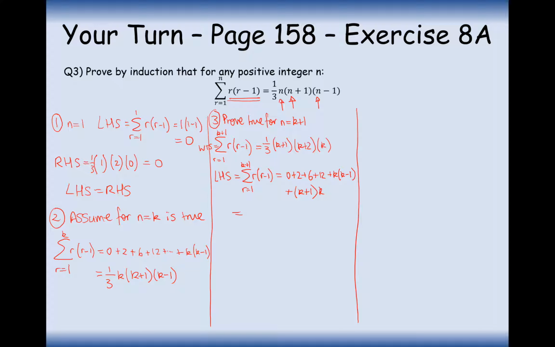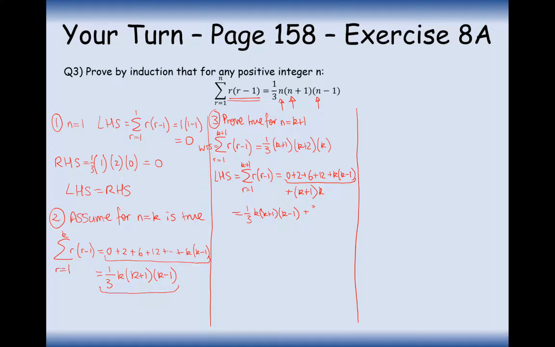Now I can simplify a lot of this with my theorem in the assumption. I can assume that a lot of this, in fact all of this, will simplify to this. So I'm going to have a third k, k plus 1, k minus 1, and then plus the k plus 1th term.